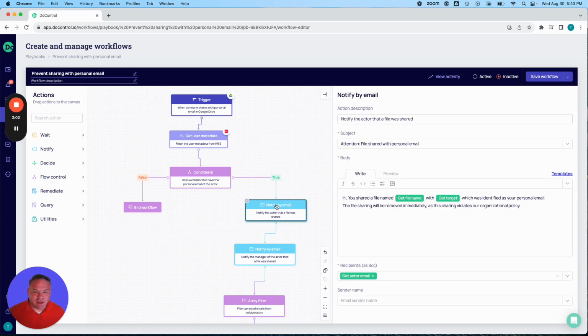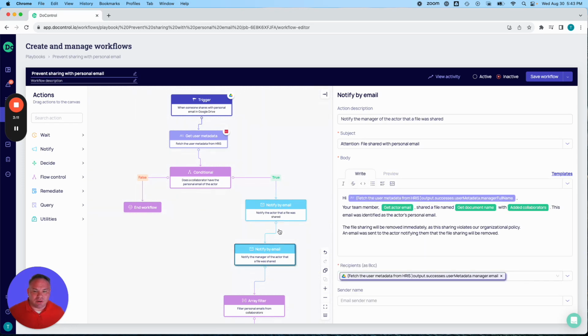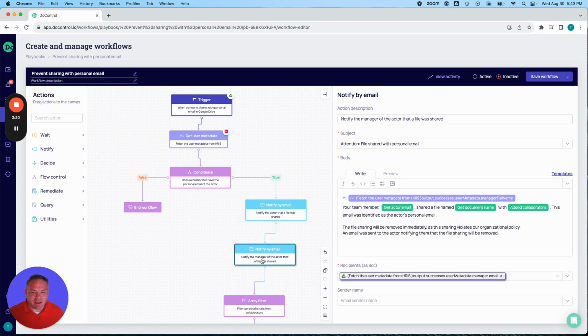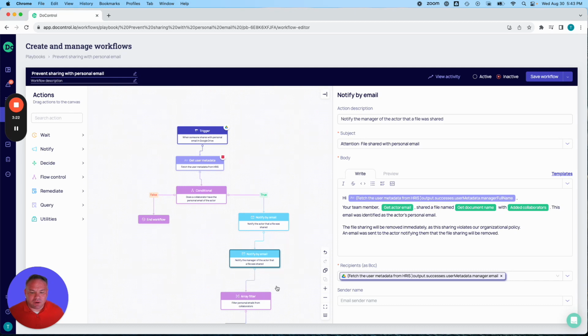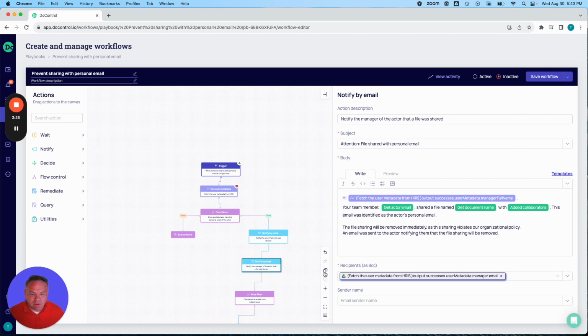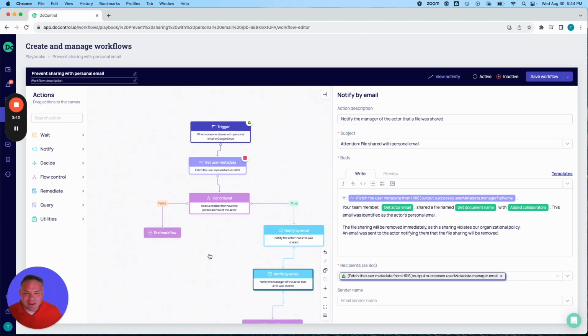Let's notify the actor, tell them that this sharing will be removed immediately. We can also notify their manager. How do we know their manager? Well, we pulled information about this user from your HRIS, and that would include their organization, right? So now I've got their manager, and I can send them notification as well. And then, of course, I've got the ability within this workflow to remove this user's action. So now I can specifically delete this user or delete the sharing. If I want to take further action, then I certainly have the ability to do that.